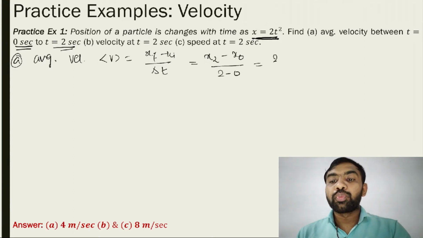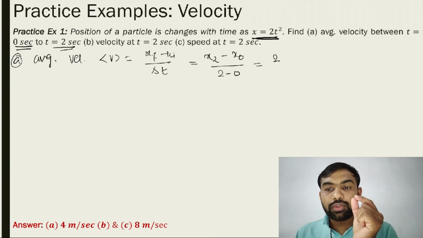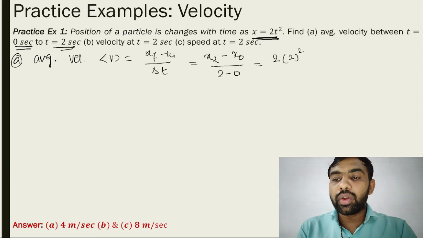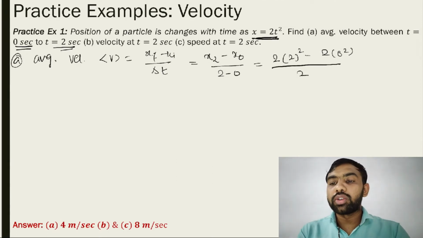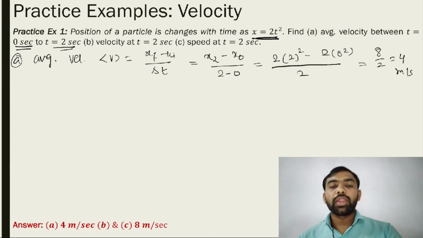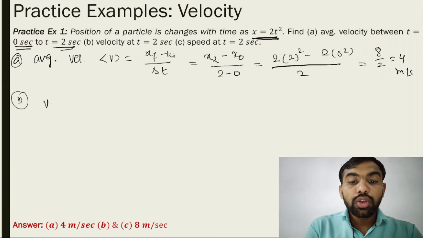What is the meaning of x2? Replace the t in the equation of x by 2. So 2 into 2 squared minus 2 into 0 squared, upon 2. 0 squared is 0, so 2 into 2 into 2 is 8, upon 2, so that is 4 meter per second. Next, the second question: velocity at t is equal to 2 seconds.